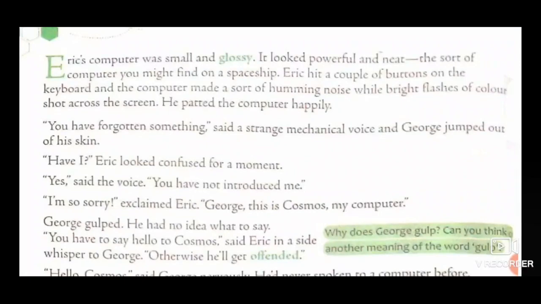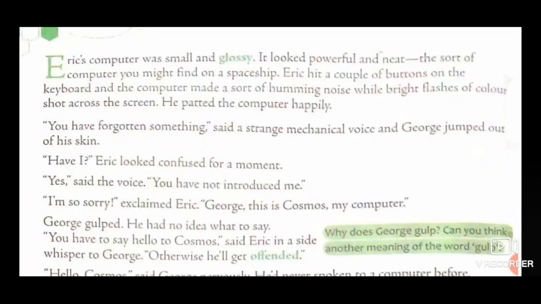Suddenly, George heard a peculiar voice. And what did the voice say? "You have forgotten something," said a mechanical voice. It was a robotic voice, and George jumped out of his skin. Jumped out of his skin means he got surprised. He was flabbergasted. He was bewildered about what had happened. How does a computer machine speak?